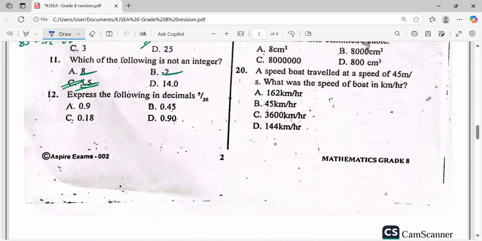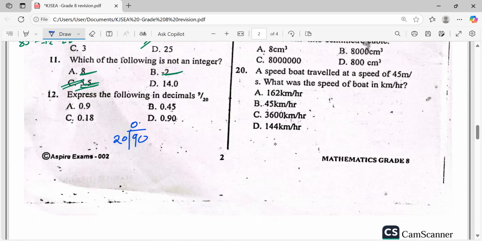Question number 12. Very fast. Express the following in decimals. How will we express this? Let's just divide directly. 9 divided by 20. 20 goes to 9 how many times? 0 point. You add 0 here.